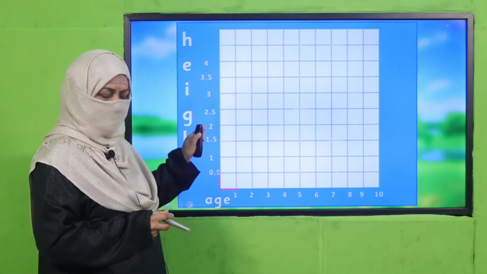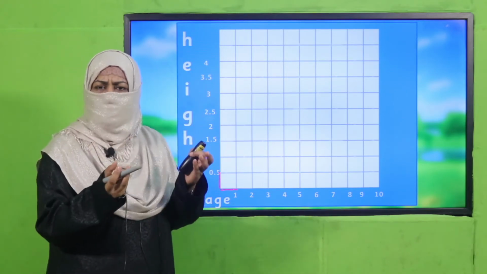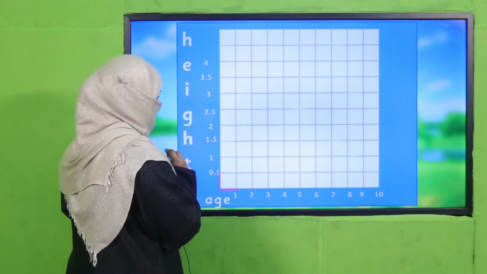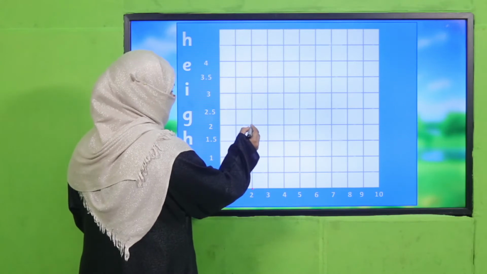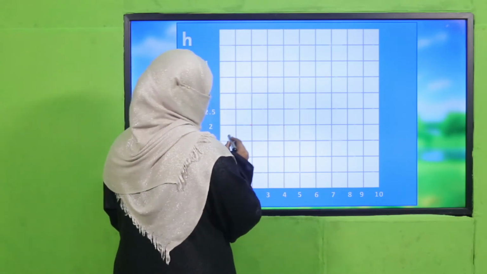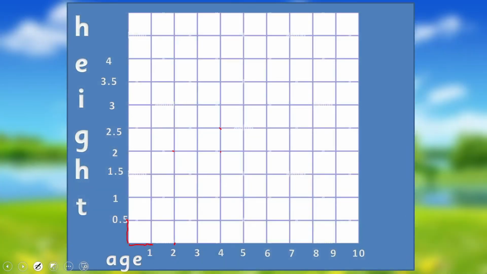Your height in feet. I think like this is average height, but when you reach the age of 2 years, for example, your height reaches 2 feet. And when you reach 4 years, your height reaches 2.5, maybe. Okay. When you reach 6, maybe your height reaches 3. And when you reach 8, maybe your height is 3.5. And when you reach 10, it's 4, for example.